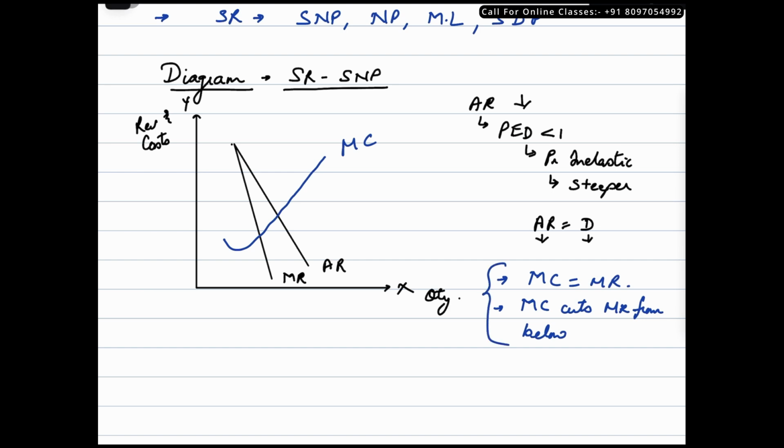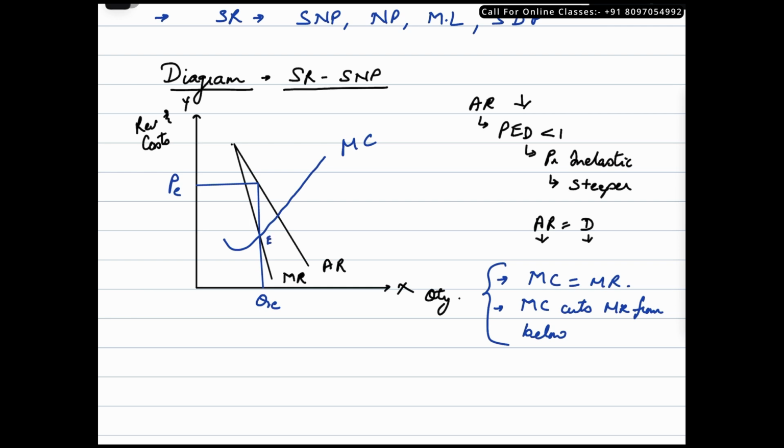And if we recollect from the previous video, how do we get the price and output situations here? So from this point onwards, this becomes your quantity and this becomes the price. Let it touch the average revenue curve and from there you'd be able to identify the price at equilibrium, correct? This is the equilibrium point.